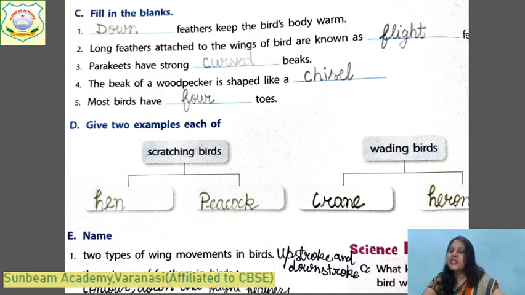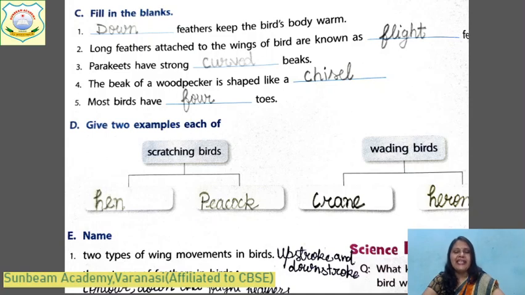Walking through shallow water. They have very long legs, and they walk on the ground at the lower level, the bottom of the pond, using their legs. And this type of movement is called wading. And the birds who do such movements are called wading birds. And the examples of wading birds are crane and herons. These are the 2 birds.